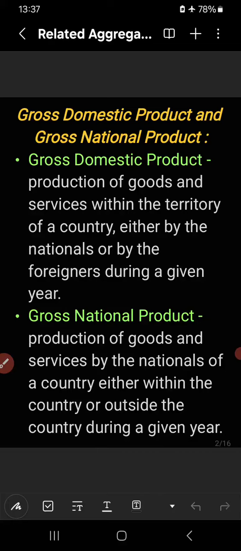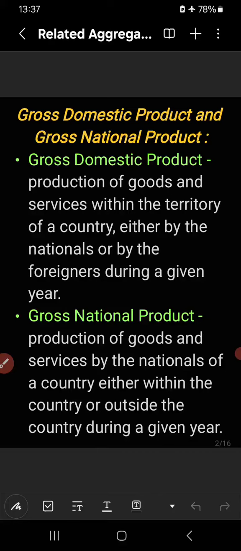Domestic product refers to the total production within the domestic territory of a country. How much goods and services are produced within the domestic territory, within the political boundary of a country, either by the people of that country or by the people of other countries who are living in that country. That is known as GDP, gross domestic product.